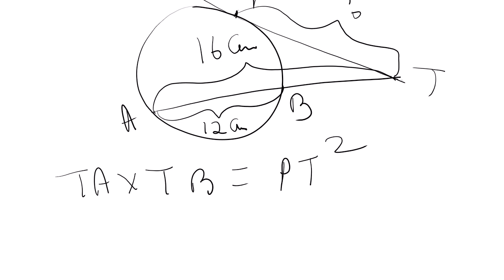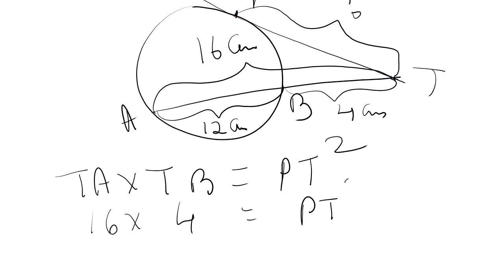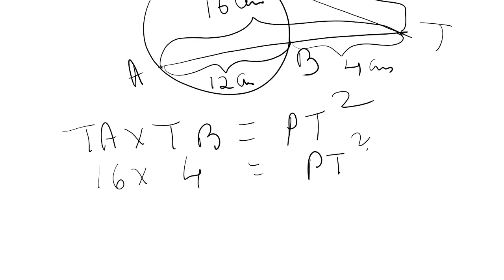So TA, the whole is 16, out of that this is 12, so what will be TB? 4. So TA is 16, TB is 4, that is PT square. So PT square is 16 fours are 64. So PT is 8. Okay?